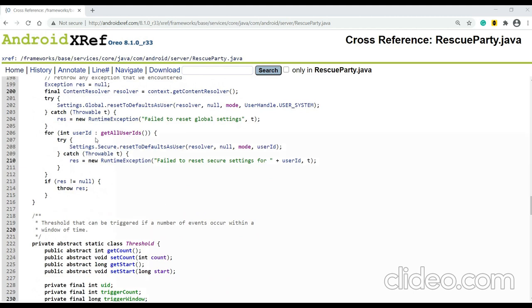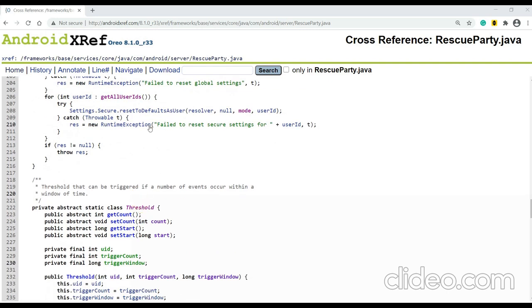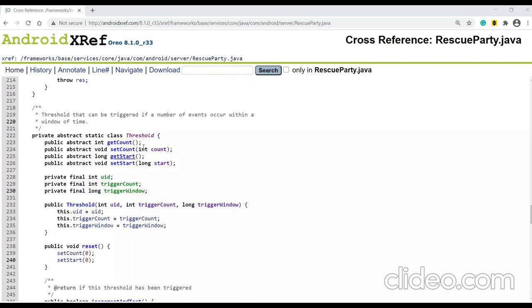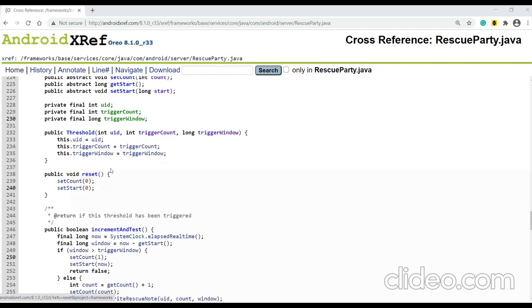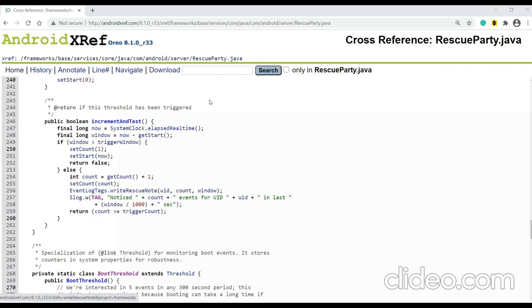Here it's calling this get all user IDs, and it is checking here and setting all the user ID data related to a particular user ID, resetting it to default. Here this threshold is just keeping a count of when the boot was triggered and how many times it was triggered, how many times anything crashed, all those things it is having a count of here.